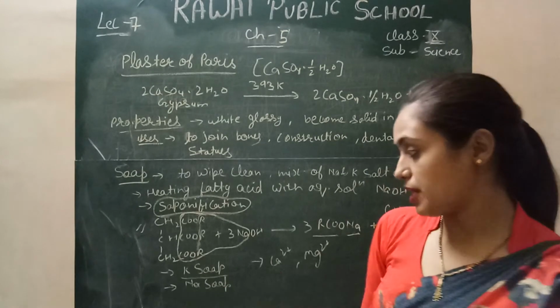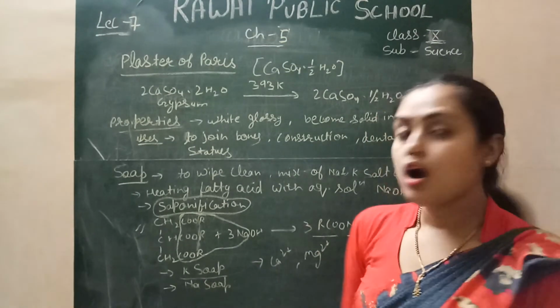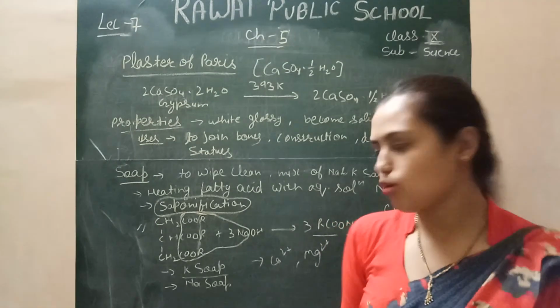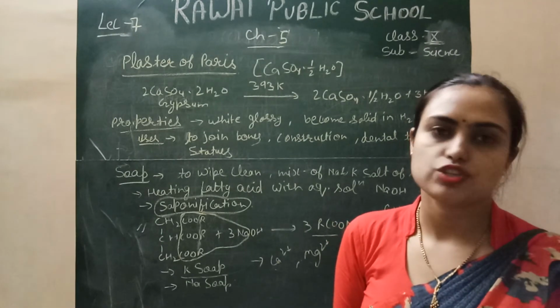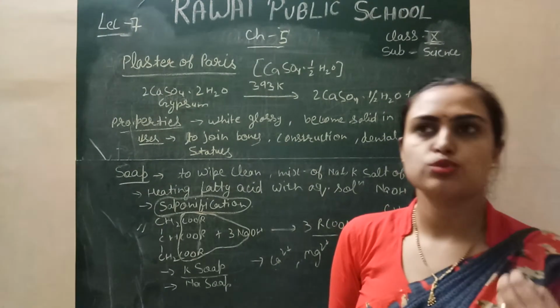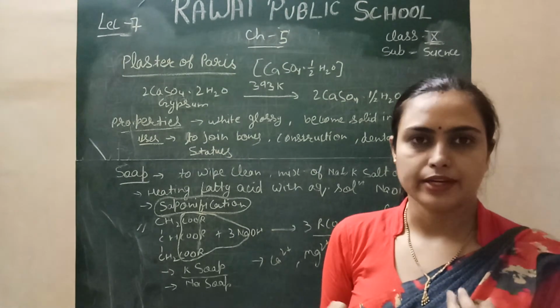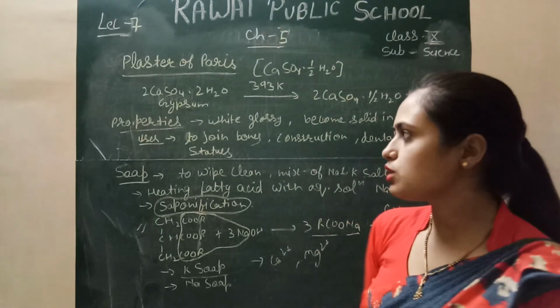Generally there are two types of soap, sodium and potassium. The transparent soap is also produced from potassium soap, because potassium is soft in nature. So transparent soap, shampoos, liquid hand wash and shaving cream are all formed from potassium soap. So this is about the soap.